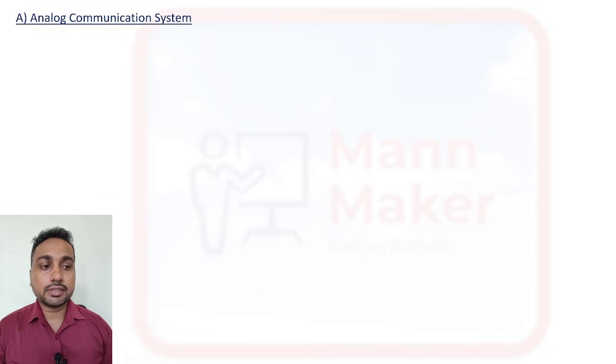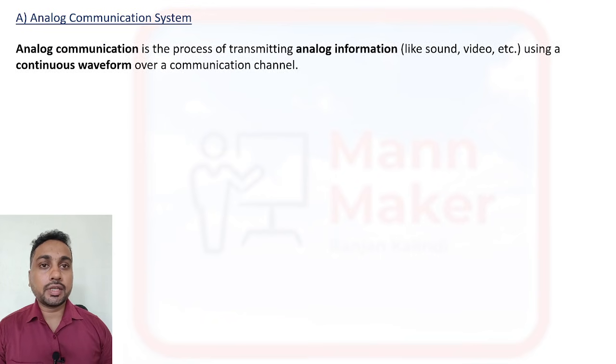An analog communication system is the process of transmitting analog information like sound, voice, audio, using a continuous waveform over a communication channel. Analog means continuous waveform. The medium will be a continuous waveform.